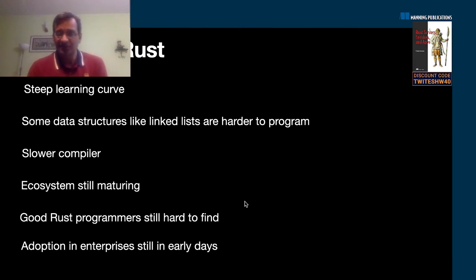There are some data structures that are more difficult. Say, oh, I can do this very easily in Java. Of course, there are some things you can do easier in other programming languages, but because of Rust's ownership model, certain things are more difficult to do. The compiler is improving, but it's still slower. If you look at the compiler of Golang, it's much faster than this. But Rust is getting there. The core team is working on improving this.